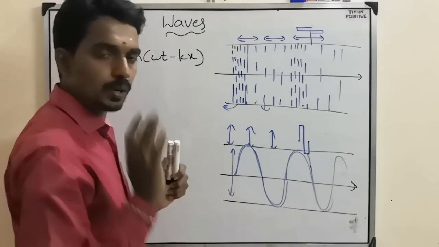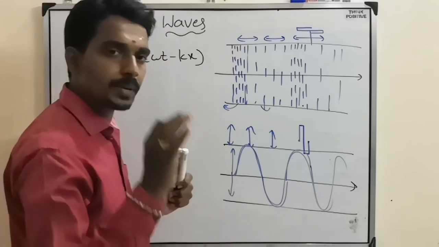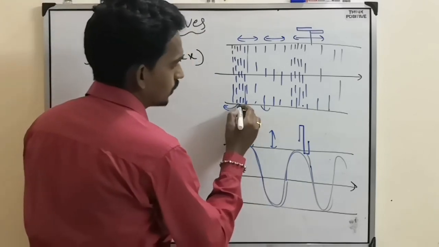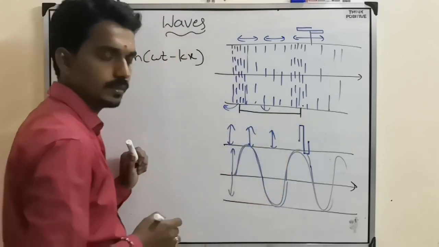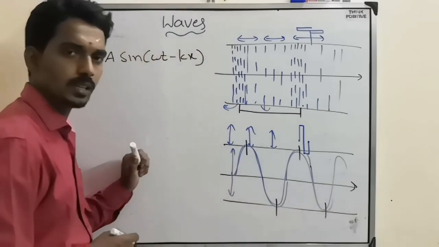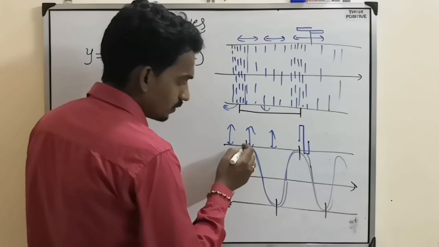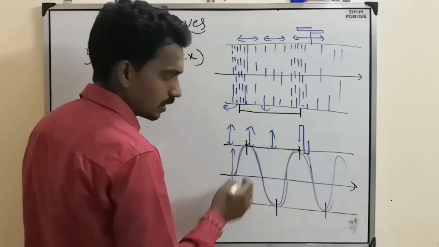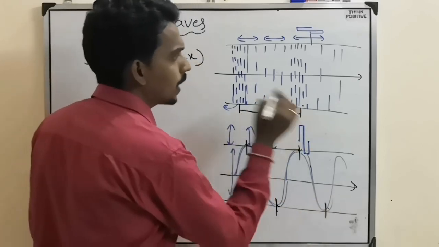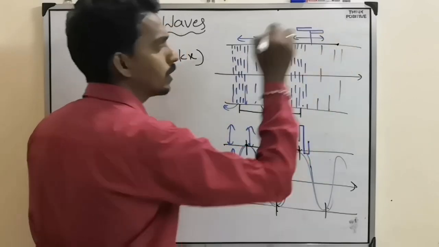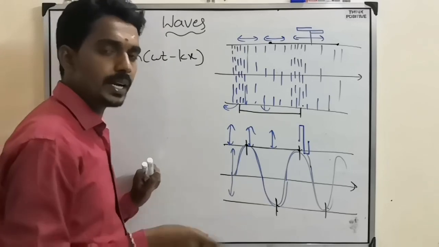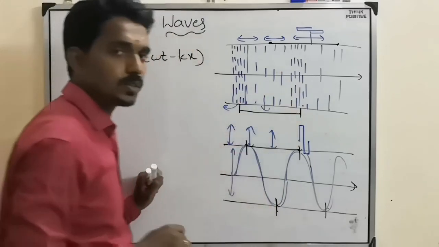When a particle completes one vibration, that means in a period of one time period, the wave travels from one point to another point, such that from crest to successive crest, or trough to trough, or compression to compression, or rarefaction to rarefaction. This is the distance travelled by the wave in one time period or one vibration. That only we call as what?